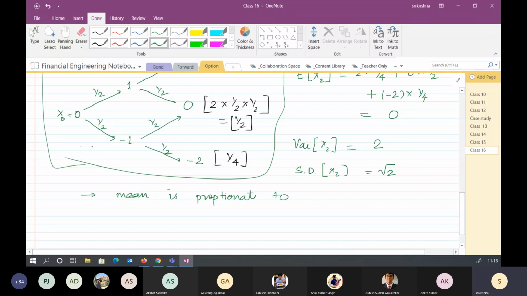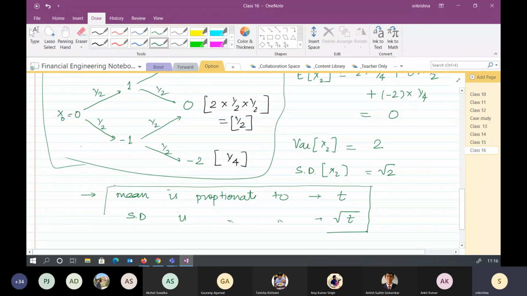Basically we are calculating here with time t equal to 0, t equal to 1, t equal to 2, and we are assuming that in each time interval it can take one step with equal probability, either a +1 step or a -1 step. So mean is proportionate to the time and standard deviation is proportionate to root of the time. This we will again come back to, keep this in mind.